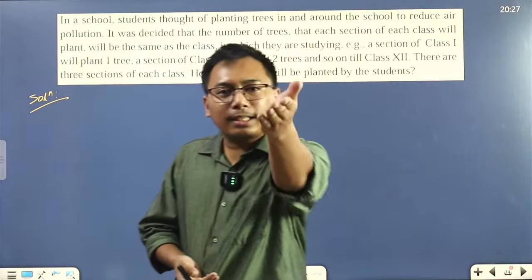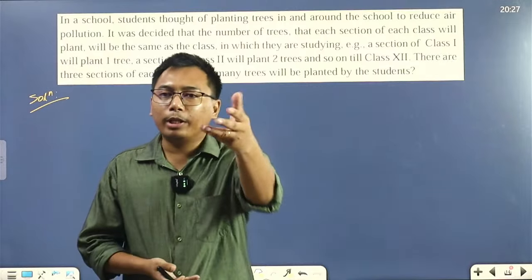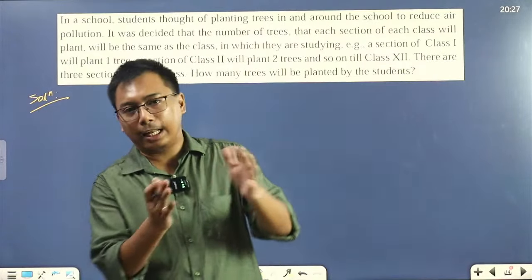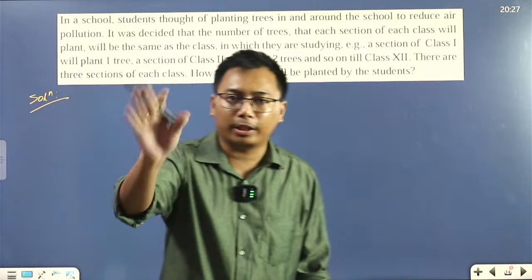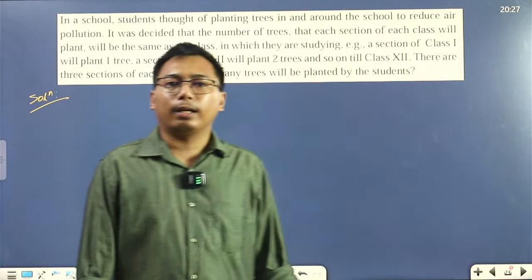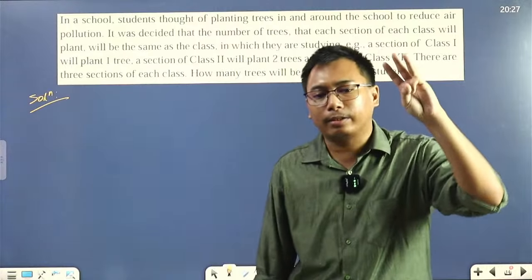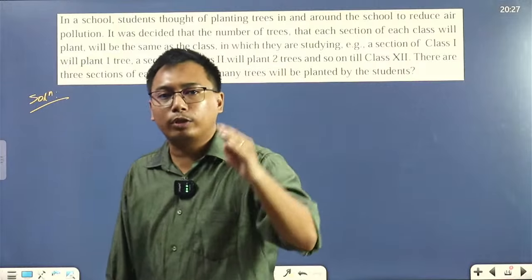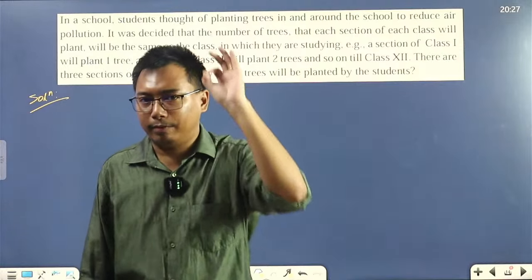Currently, you guys are class 10, right? So you will plant how many trees? 10 trees. Class 11 will plant 11 trees. Class 12 will plant 12 trees. I hope it's clear. Class 1 will plant 1 tree, class 2 will plant 2 trees, class 3 will plant 3 trees, class 4 will plant 4 trees, and so on. This is the first part.